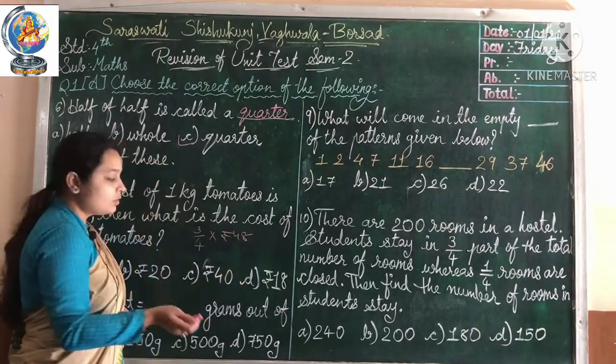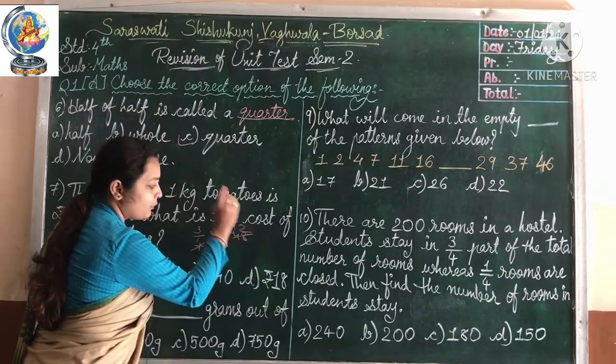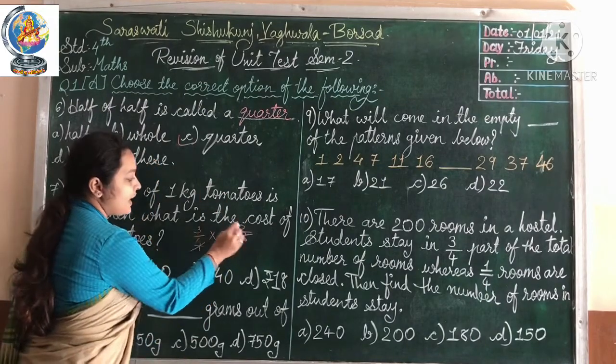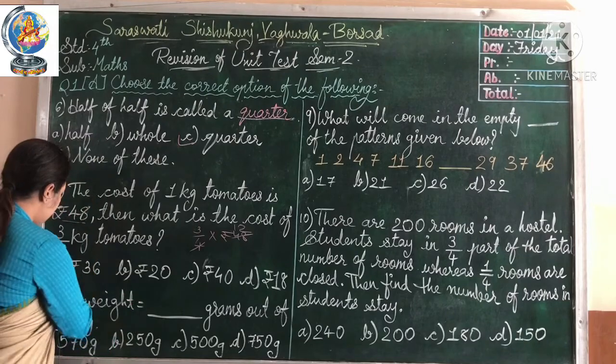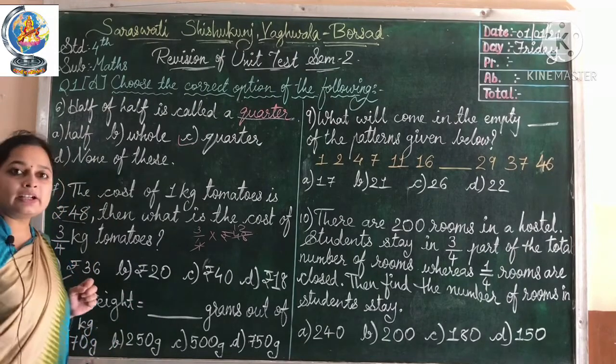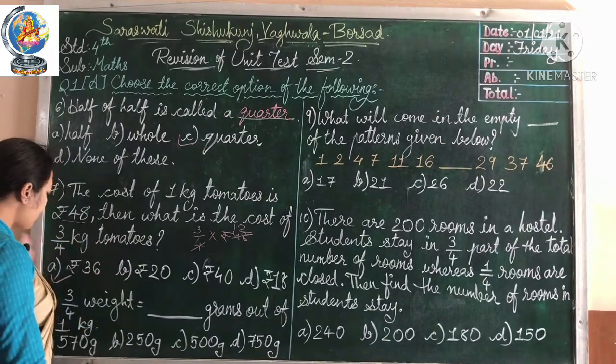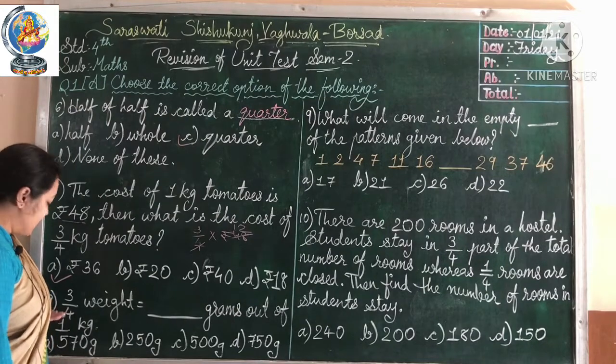Okay, so 4 12s are 48, right? So 3 12s are 36. So here the answer is rupees 36. Clear? Now let's see number 8.